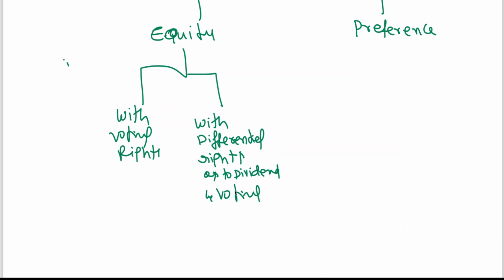Generally, equity shareholders have a general voting right, but preference shareholders have a restrictive voting right. Please try to understand. Preference shareholders have a restrictive voting right. What is a restrictive voting right?